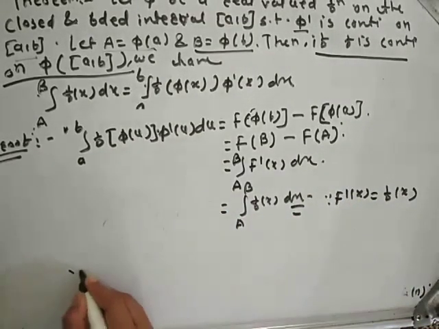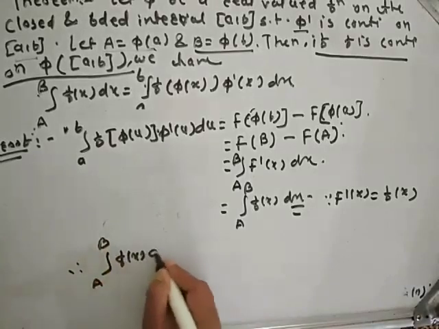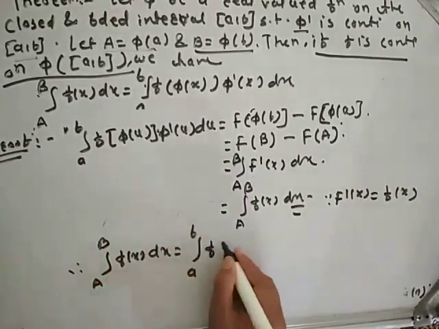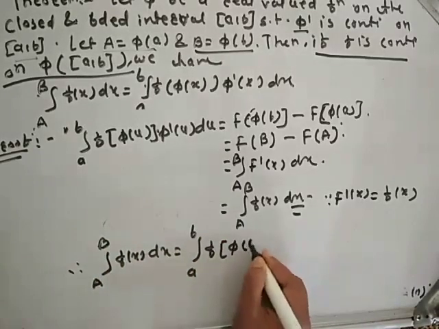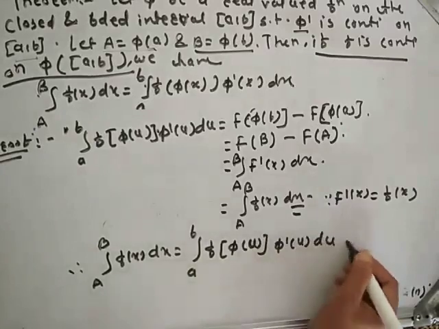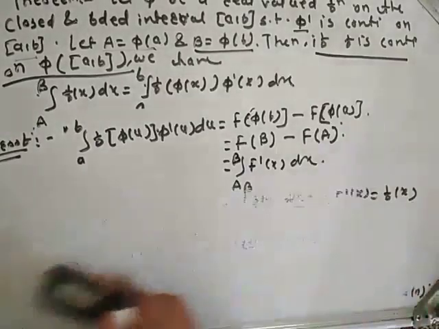Therefore we get integration from A to B f of x dx is equal to integration from a to b f of phi of u into phi dash of u du. Hence the proof of the theorem is completed.